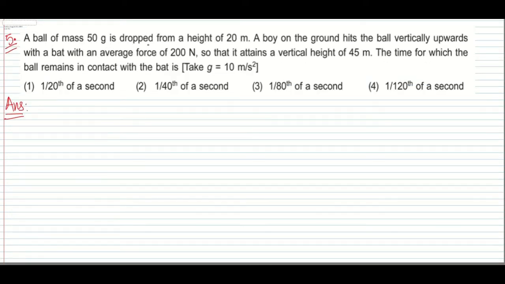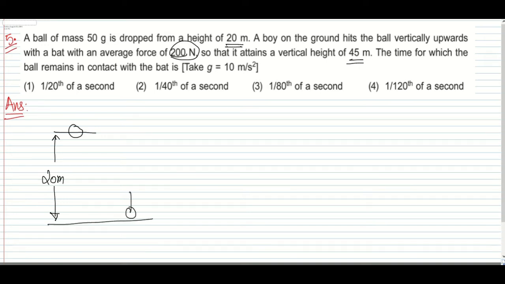A ball of mass 50 gram is dropped from a height of 20 meter. A boy on the ground hits the ball vertically upward with a bat with an average force of 200 Newton so that it attains a vertical height of 45 meter. The time for which the ball remains in contact with the bat is, okay. It is given that one ball is dropped from a height of 20 meter and it is thrown right upward with some velocity u so that it will attain a height of 45 meter.